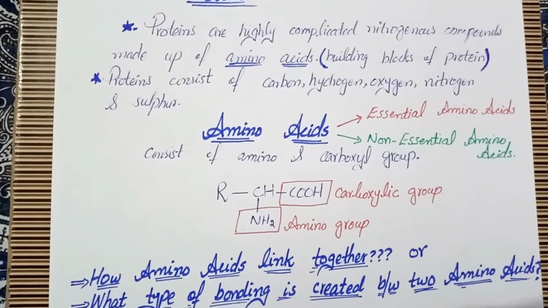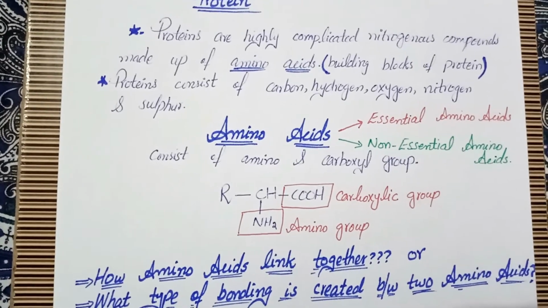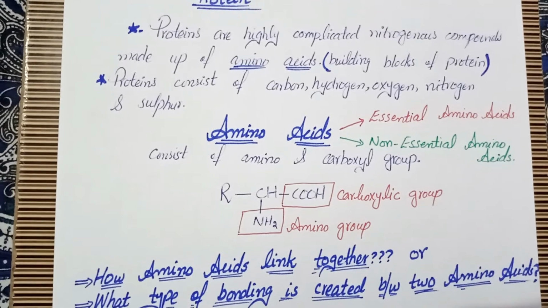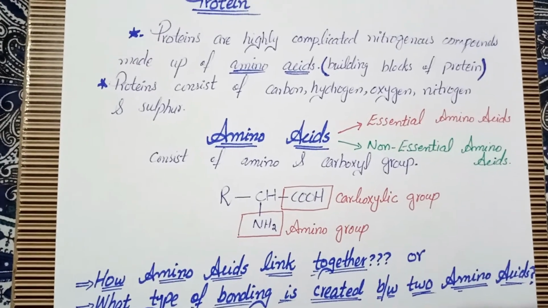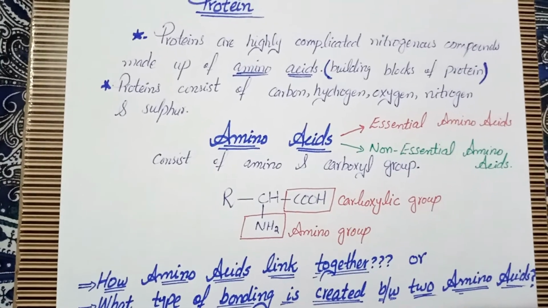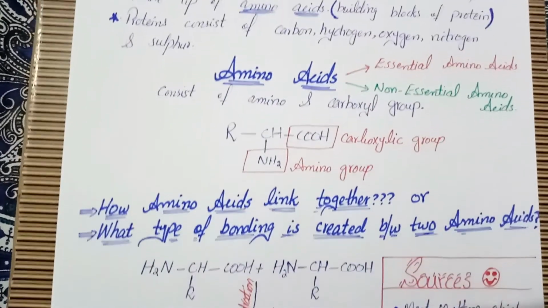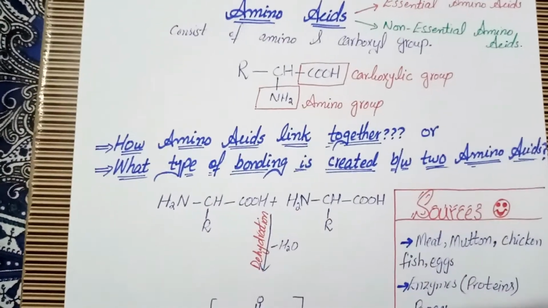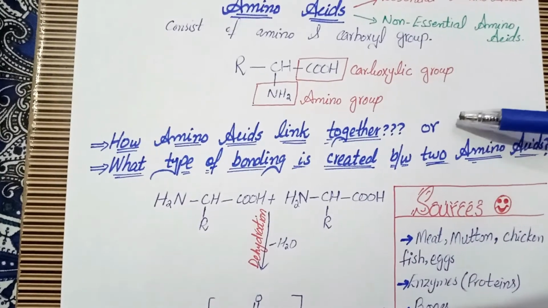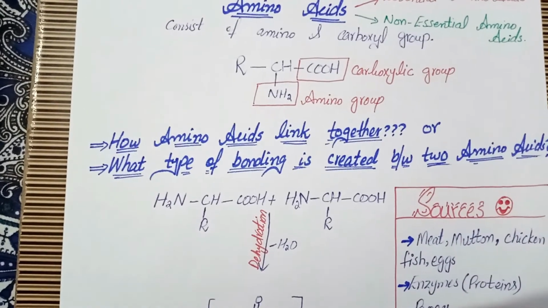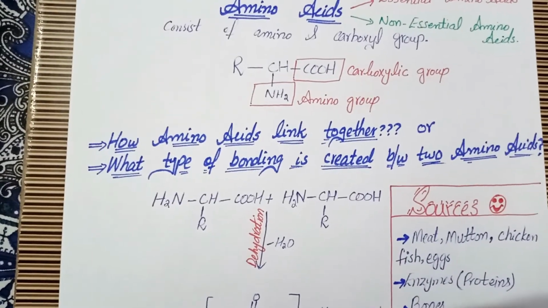Now here is the very important bond which is formed when two or more amino acids combine together to make the protein. This bond is called the peptide linkage. How is the peptide linkage formed? Here are basically two questions that can be asked in the examination: how do amino acids link together, or what type of bonding is created between two amino acids.